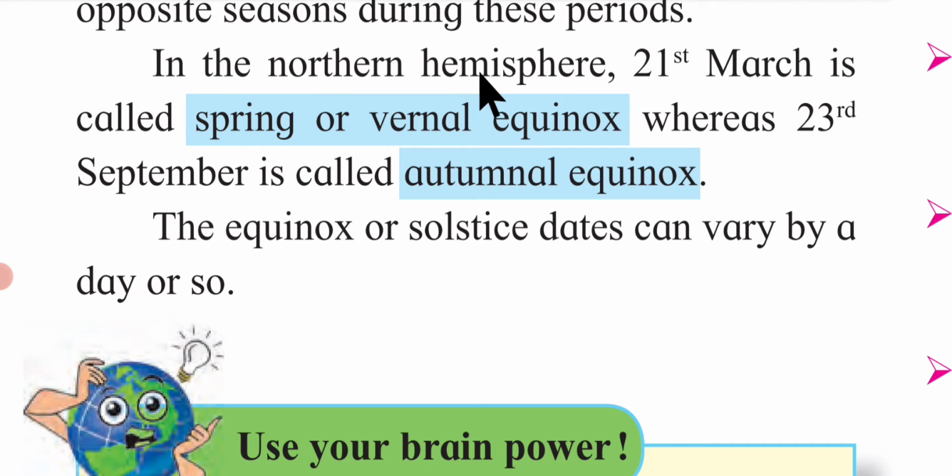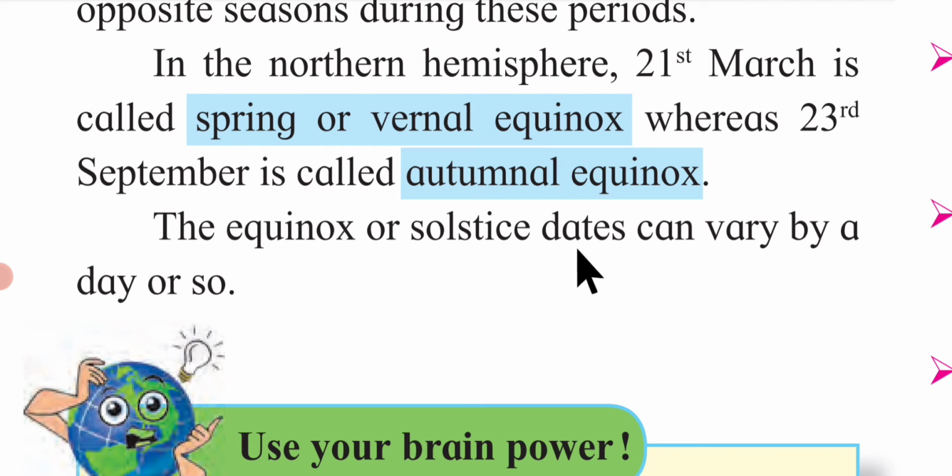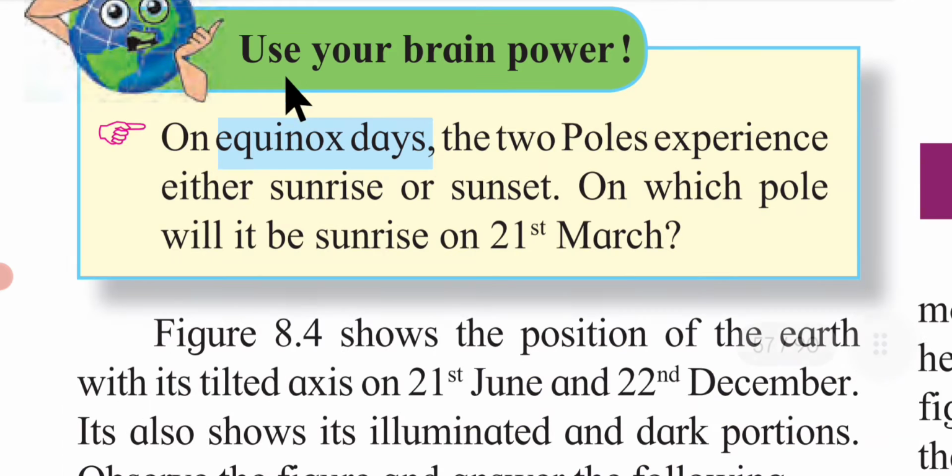In the northern hemisphere, 21st March is called spring or vernal equinox, whereas 23rd September is called autumnal equinox. The equinox or solstice dates can vary by a day or so. Use your brain power. On equinox days, the two poles experience either sunrise or sunset. On which pole will it be sunrise on 21st March?